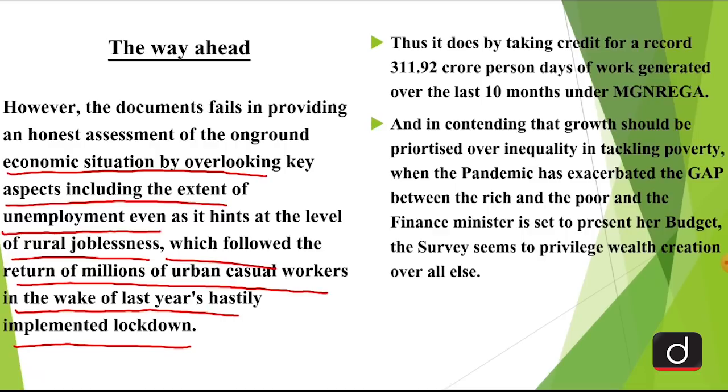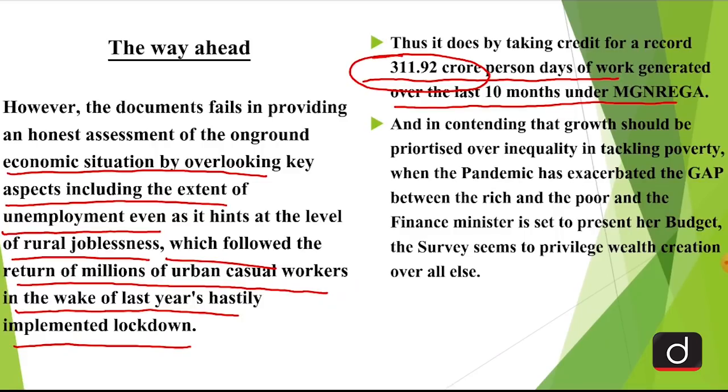Instead, it takes credit for a record 311.92 crore person days of work generated over the last 10 months under Manrega. However, one aspect where the economic survey says that the government has actually provided 311.92 crore person days of work. Now, person days of work is basically the amount of work done by a person in one particular given time. You can say that it is a kind of unit. So the economic survey says that the government has provided this much, 311.92 crore person days of work, under the Manrega scheme.